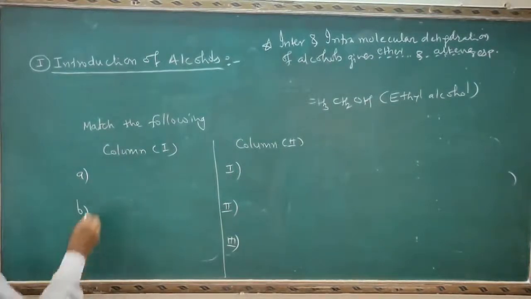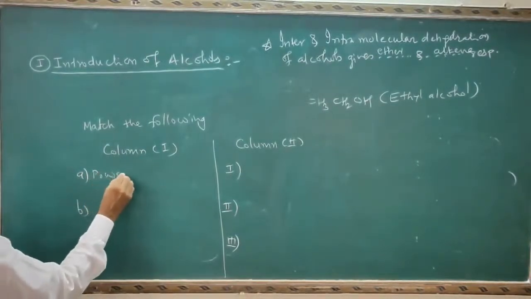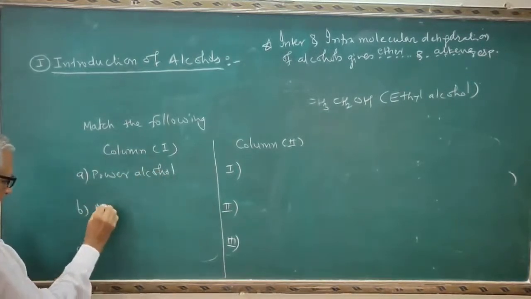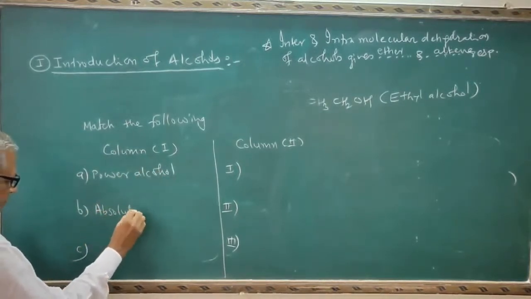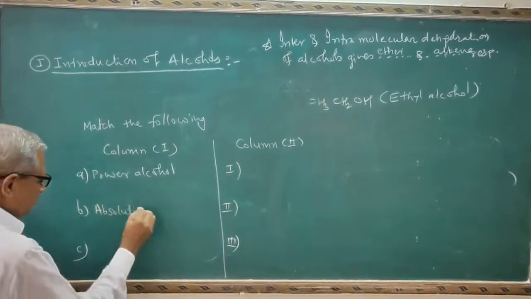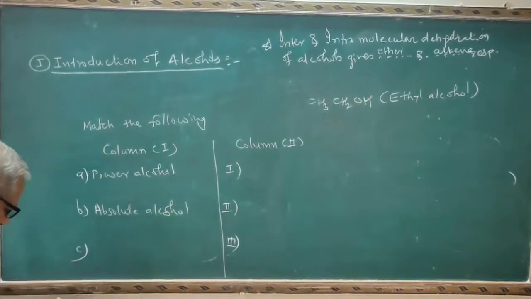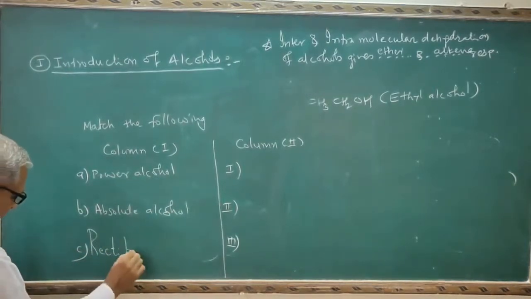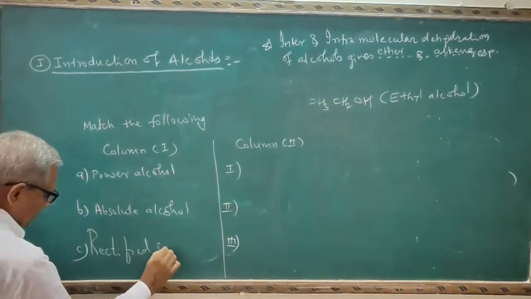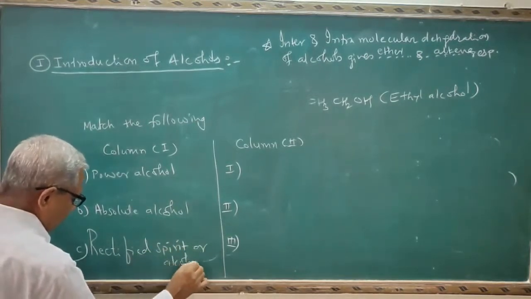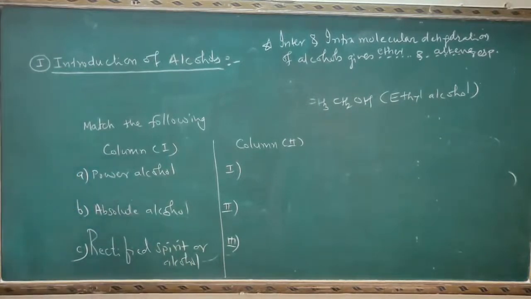See, the first term is power alcohol. The second term is absolute alcohol. And the third term is rectified spirit. It is also called rectified alcohol. Now you have to match the following.